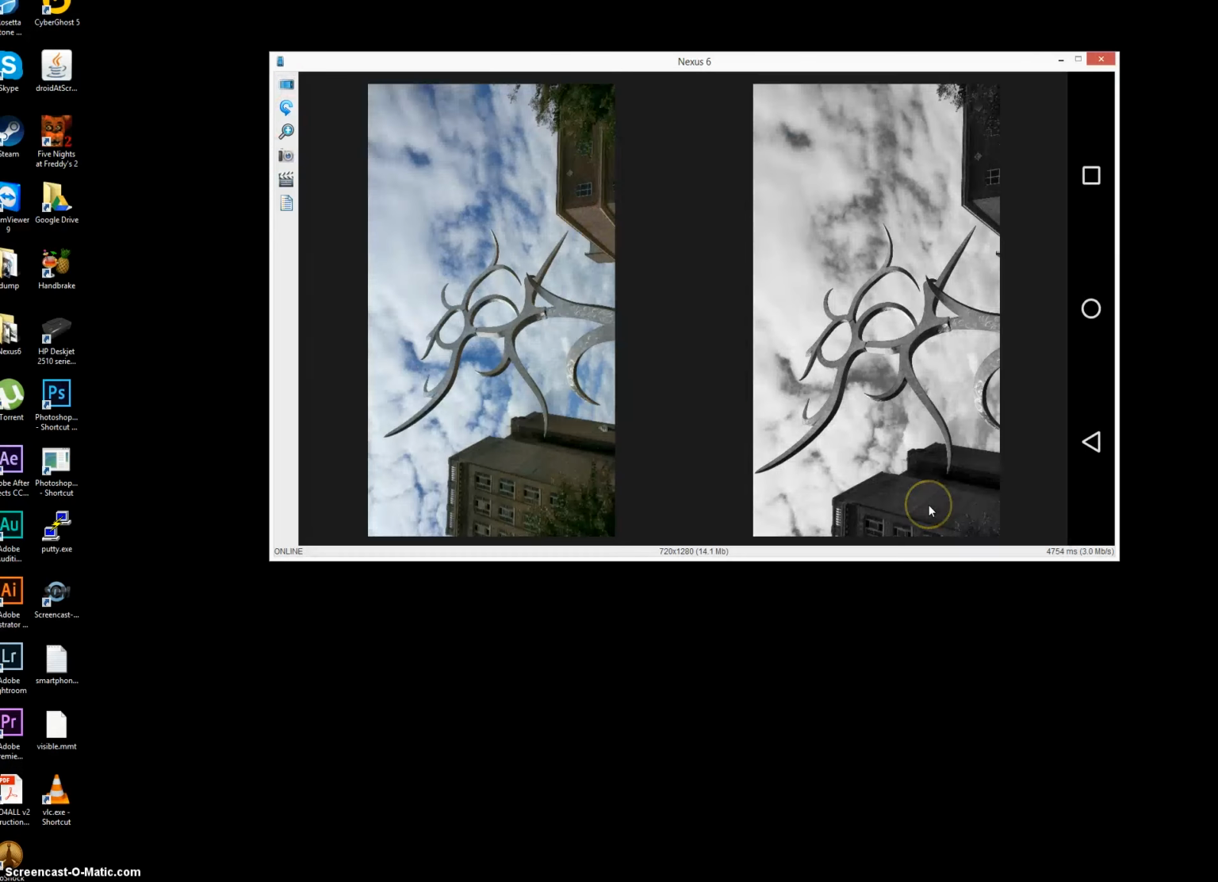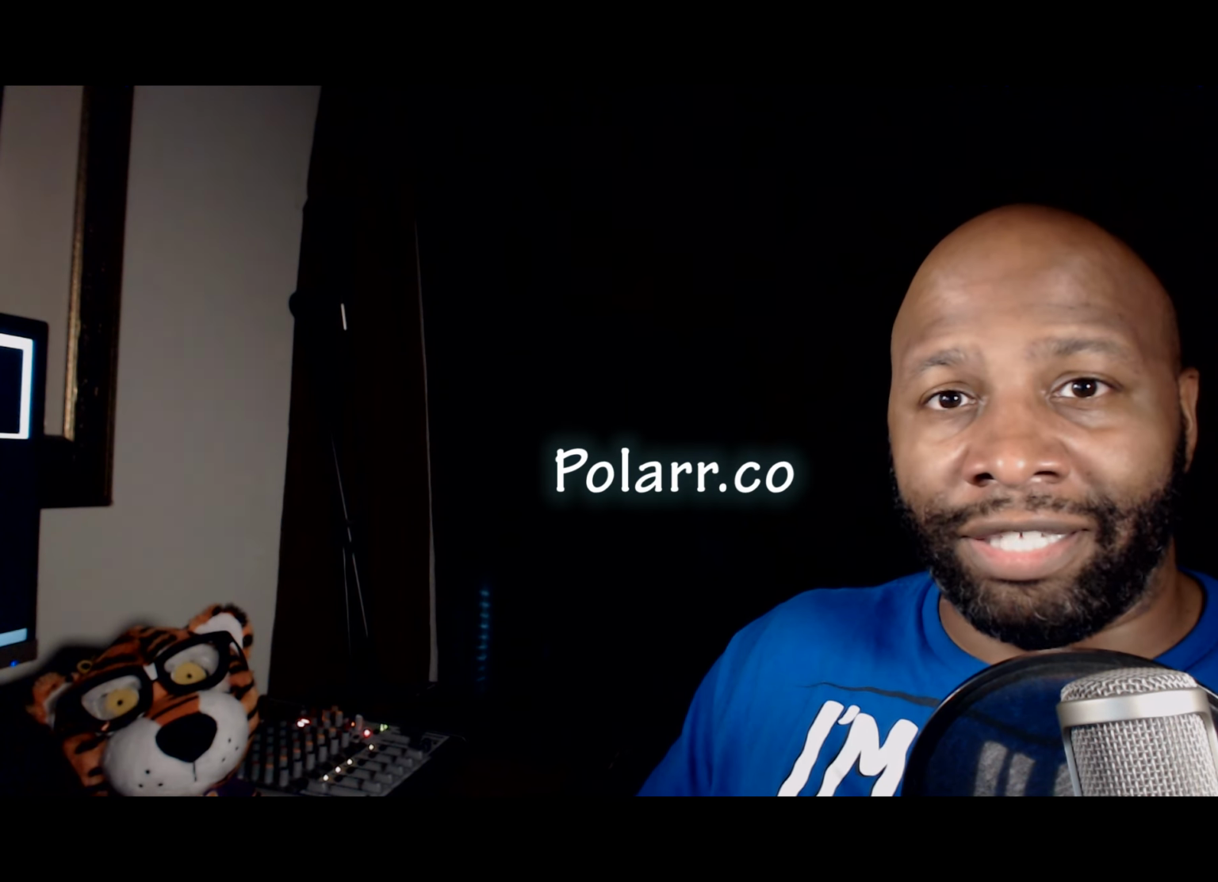But anyway, that's the Polarr mobile photography app. I like it. I think they just need to tweak a handful of things. It doesn't hurt to try this app out because it's free. So look up Polarr, that's Polarr, and check out this nice little mobile photography editor.